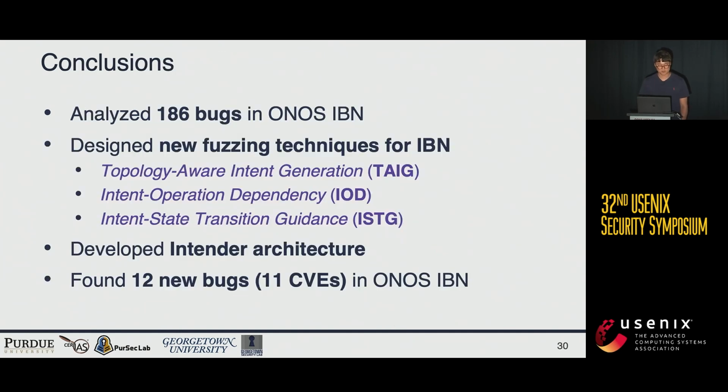To recap, we analyzed 186 bugs in ONOS IBN and designed new fuzzing techniques for IBN. And we developed the Intender architecture and in total found 12 new bugs with 11 vulnerabilities.